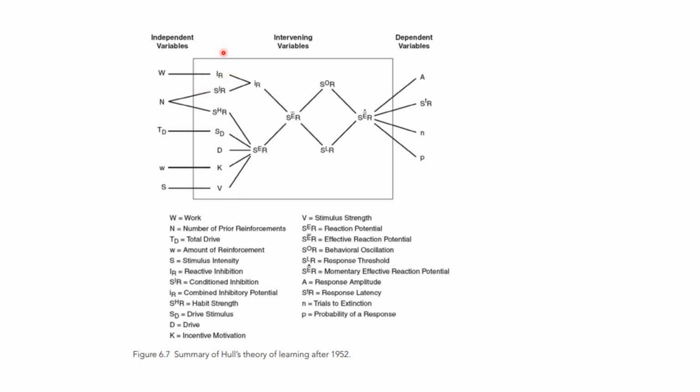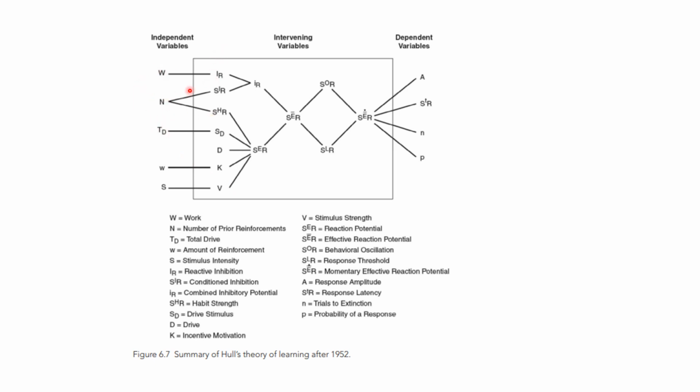And what are the intervening variables? Let's talk about the intervening variables. What is IR? The reactive inhibition. What is SIR? That is the conditioned inhibition. And SHR, habit strength, then the drive stimulus, then the drive, then comes the incentive motivation and the stimulus strength. These come under the intervening variables, that is, the result of the independent variables.